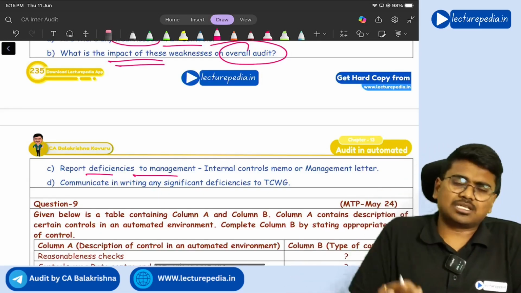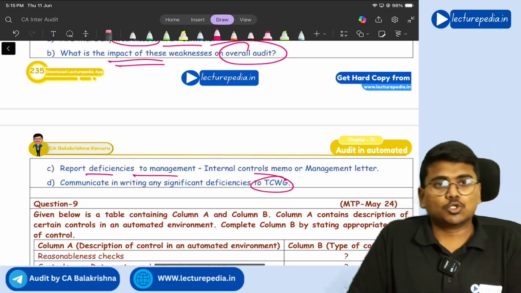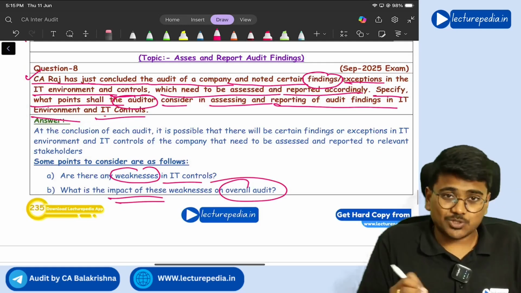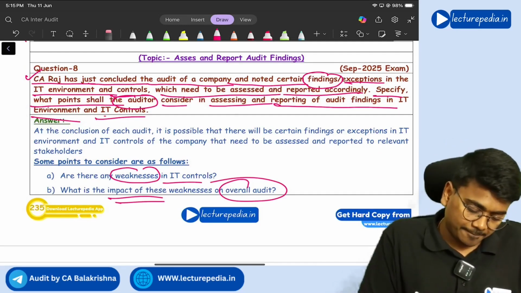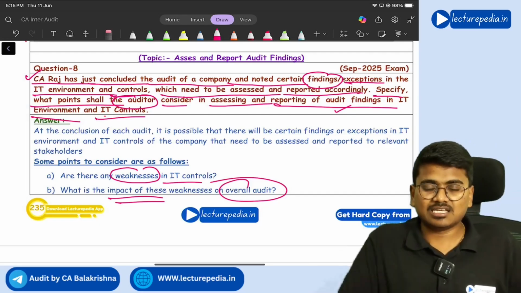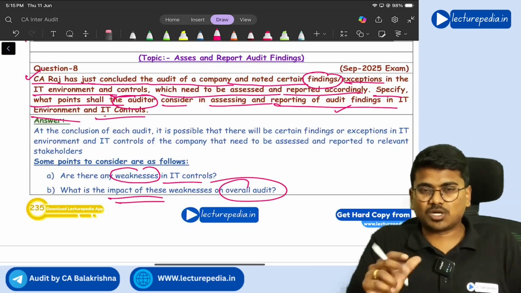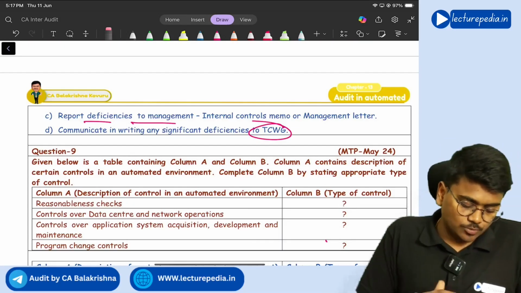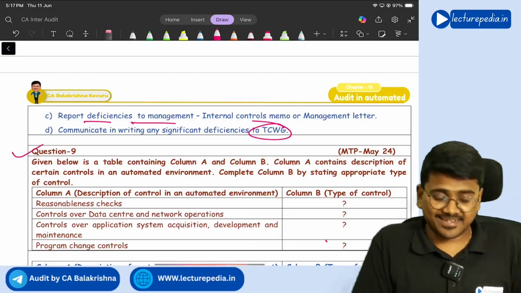After that, reporting the deficiencies again to those charged with governance also. Got it? Yes. So these are the points that you will consider while reporting about the audit findings in the IT environment with respect to control deficiency or control weakness.